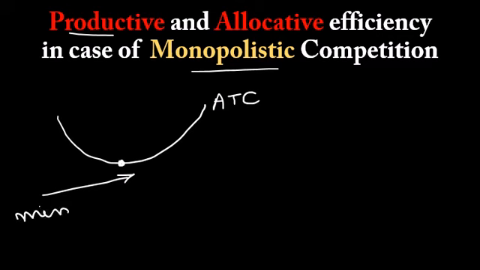And what is allocative efficiency? Allocative efficiency means producing that level of output where the price is equal to marginal cost. That means whatever the society is paying as a cost for a product, the same price is being charged from the society for that product.